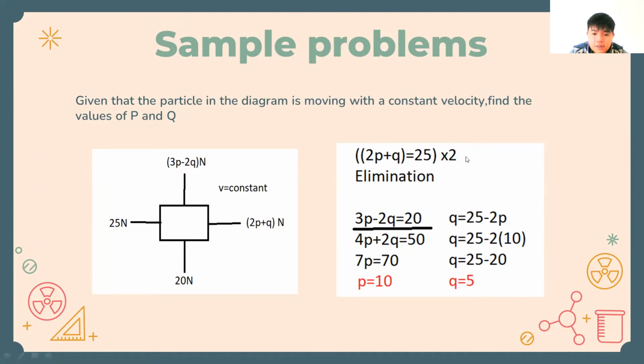So we need to multiply this by 2 so that 2Q will be the same. 3P plus 4P equals 7P, 20 plus 50 becomes 70, and P equals 10. And then we input 10 for the P over here. Q equals 25 minus 2 times 10. So Q equals 25 minus 20. So Q is 5. Yeah, just like that.